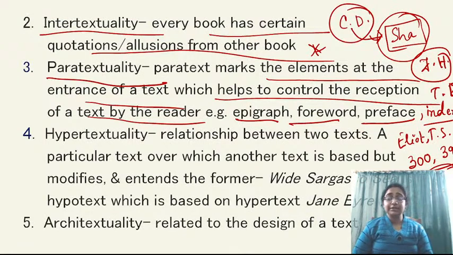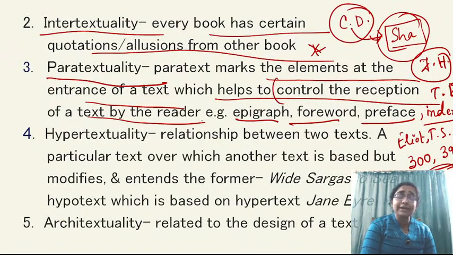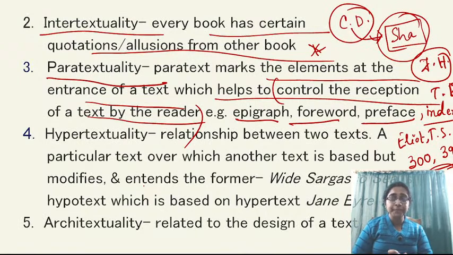So that is also paratext. Index is given at the end of the text. That is also paratext. It is associated with the main text, and it helps to control the reception of the text by the reader. Obviously, you don't need to read the whole book, but suppose there is a huge volume of literature, and you just need to revise the romantic age only before the exam. Suppose you have 4 volumes or 2 volumes of David Daiches' book, and you just want to revise the portion of preface to Lyrical Ballads from that book before going to the exam hall.